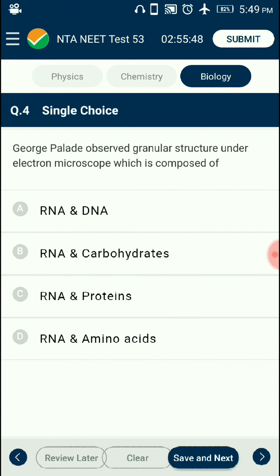Question number 4. George Palade observed granular structure under electron microscope which is composed of. Ribosomes are the granular structures first observed by George Palade under electron microscope as dense particles. They are composed of ribosomal RNA and proteins and are not surrounded by any membrane. They are also known as ribonucleoprotein particles. So the answer is option C, RNA and proteins.